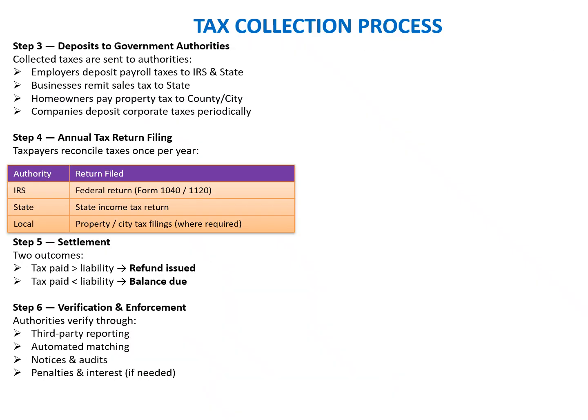Okay, now once income has been earned or a taxable event has triggered, the tax has been collected. The next step is to deposit to the government authorities. So taxes which are collected are deposited to the government authorities. Employers deposit the payroll taxes to the IRS and state. Businesses remit the sales tax to the states. Homeowners pay the property tax to the county, and the companies deposit the corporate tax periodically.